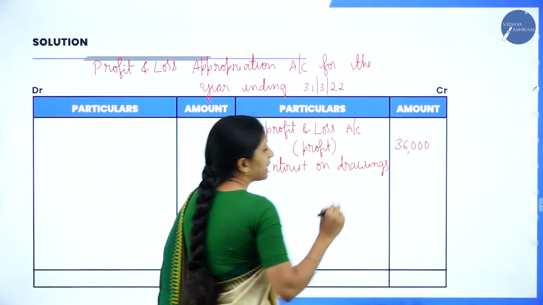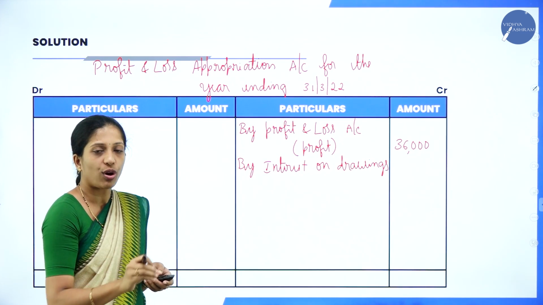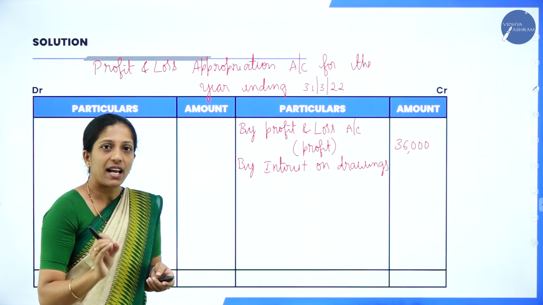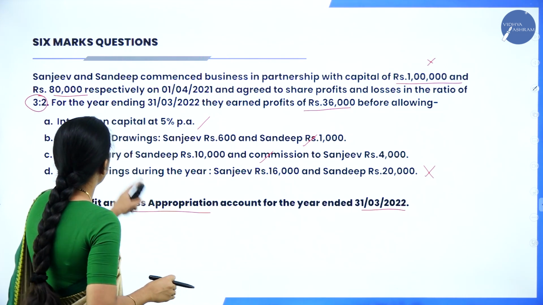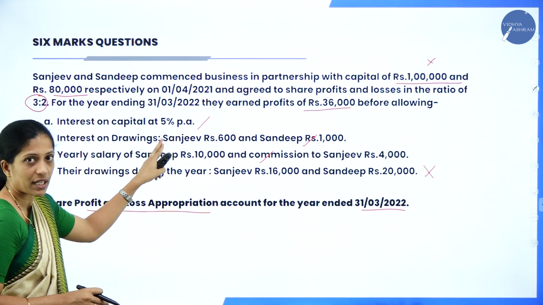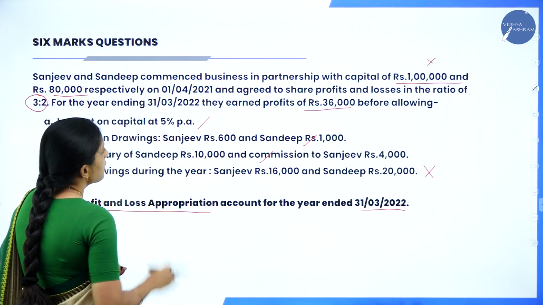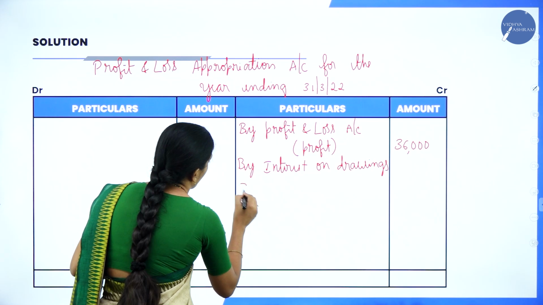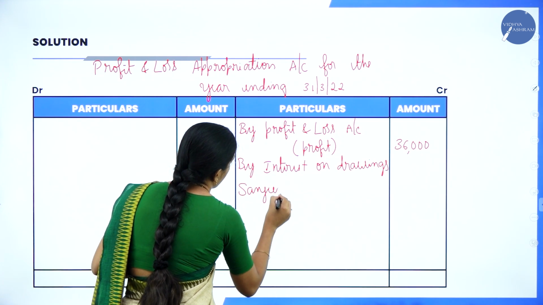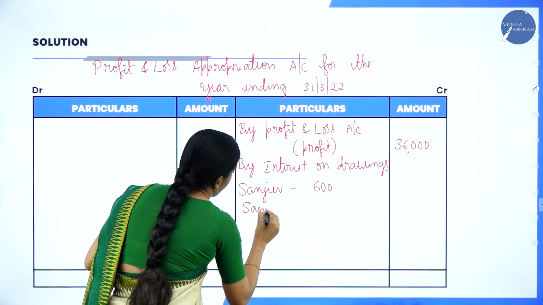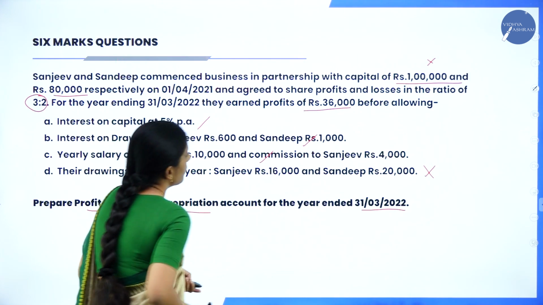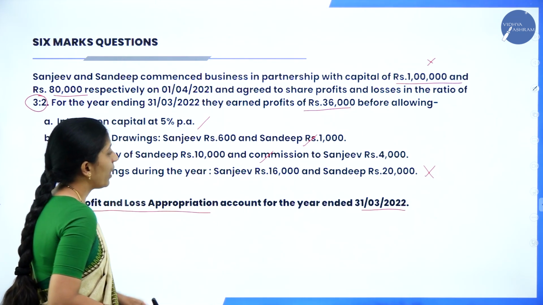Now sometimes they'll give the percentage where they'll give the drawings amount. So you have to apply the percentage and calculate the interest. But here in the question, they have directly given the interest on drawings. So you have to take directly Sanjeev 600. So Sanjeev, write in the inner column 600 and Sandeep, they have given 1000.